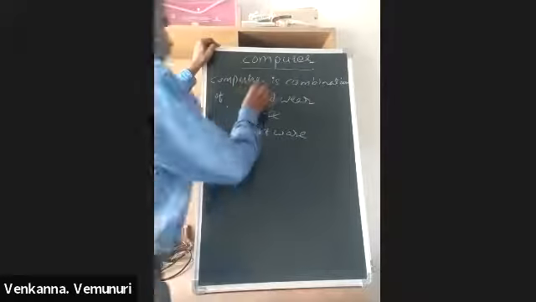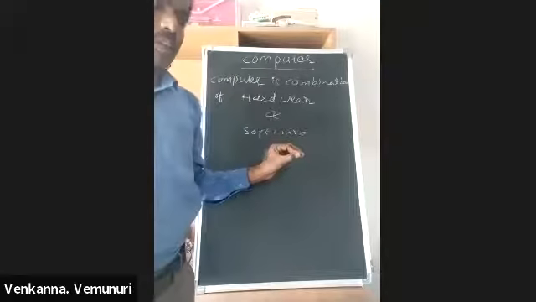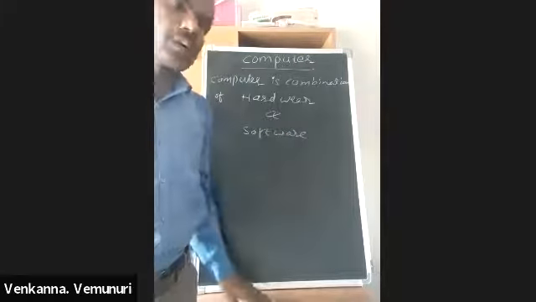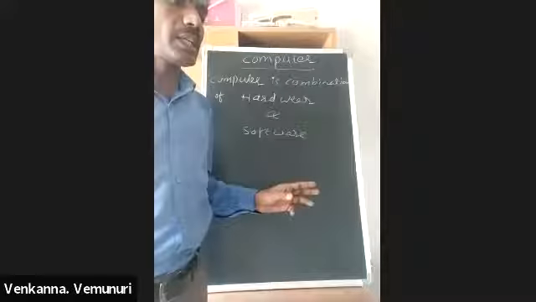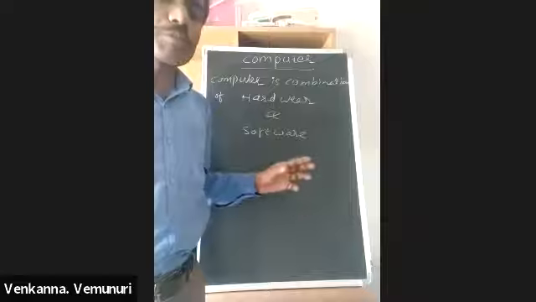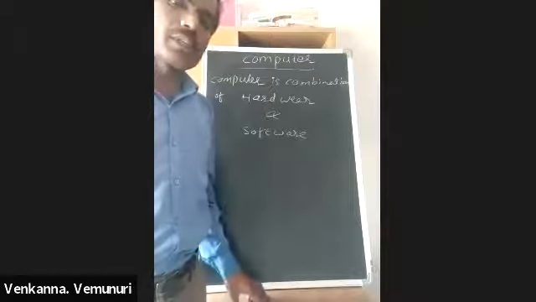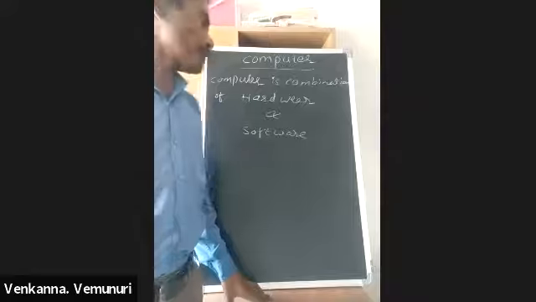What is hardware? Hardware means we touch to feel. All those components are called hardware. Means we are touching the hard disk, we are touching the DVD writer. These are all the physical components. All physical components of a computer are called hardware. And software means programs, all are called software.